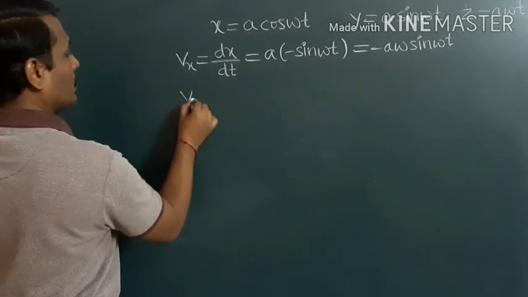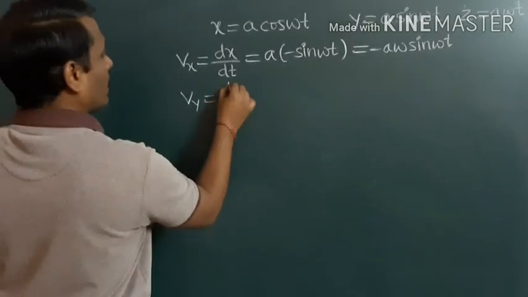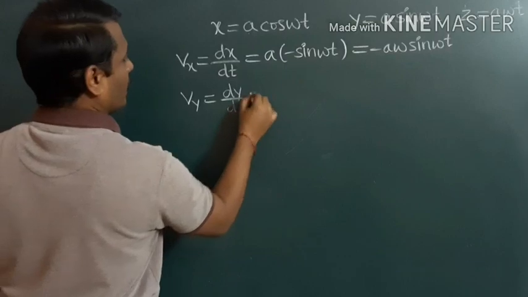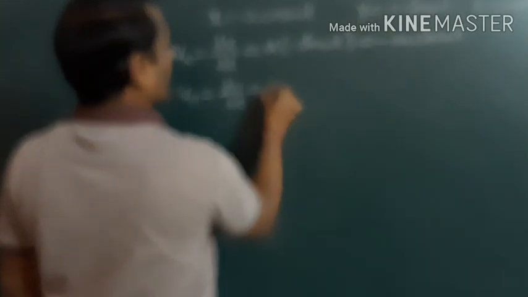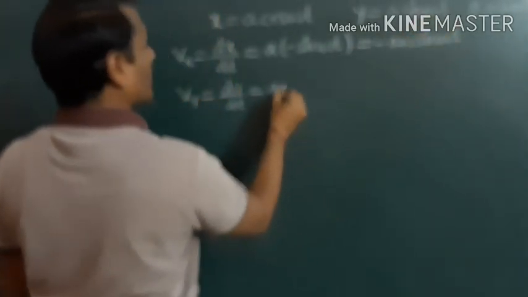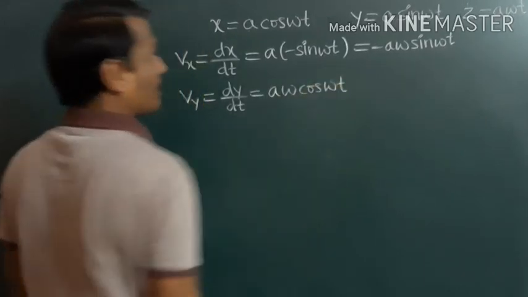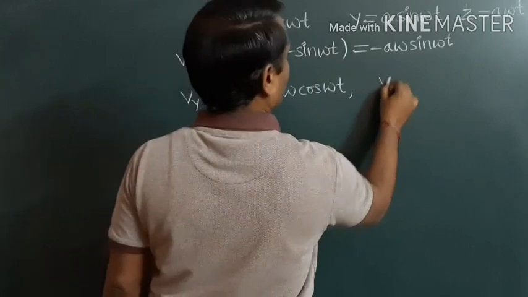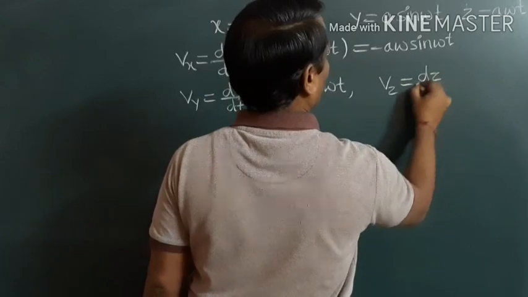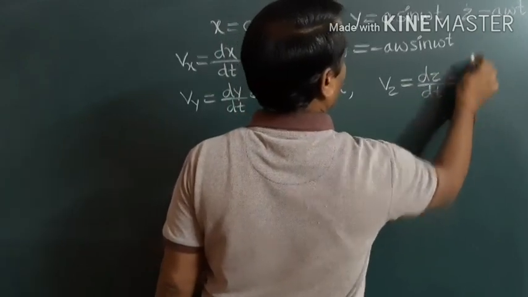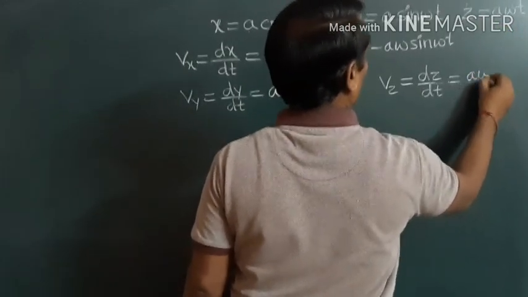Similarly, the velocity along y-axis or y component of velocity is given by dy by dt. We differentiate this y with respect to t. Here again a is constant and differentiation of sin omega t is omega cos omega t. And similarly, the z component of velocity can be obtained as dz by dt. We differentiate this z with respect to t. Then we get a omega.